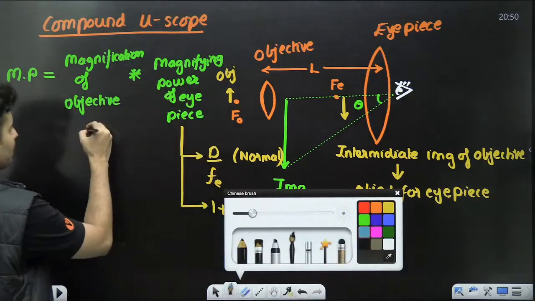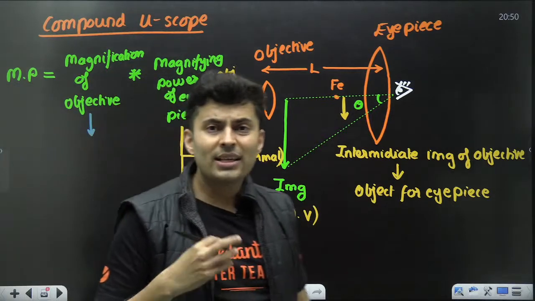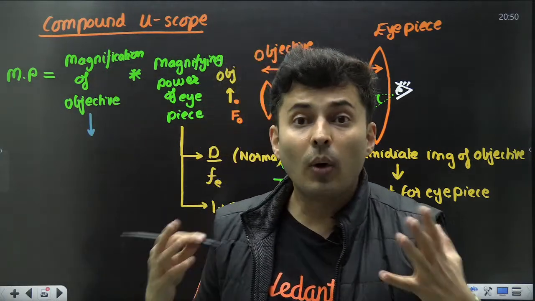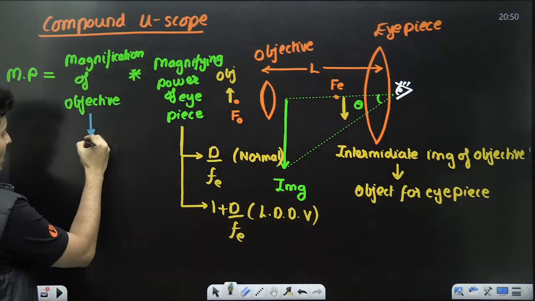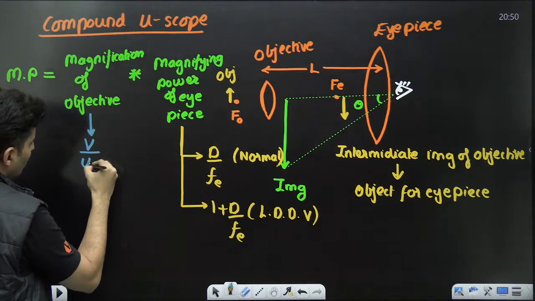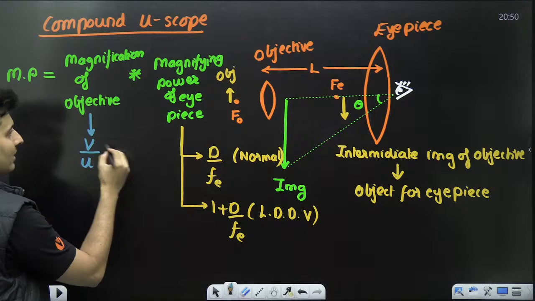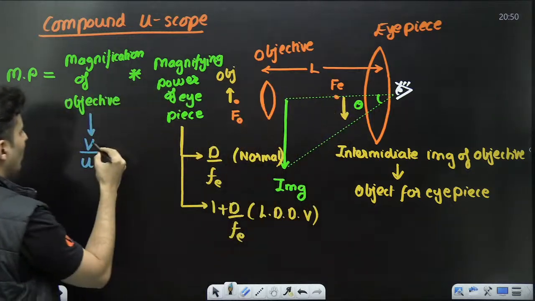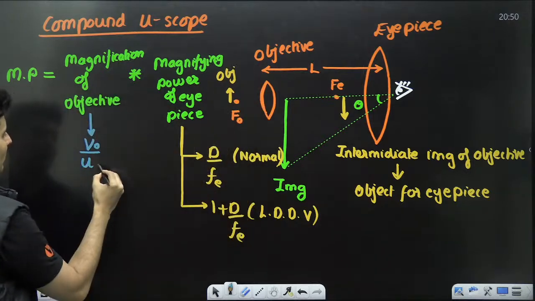Observe this now. This is a standard formula. What is the magnification formula for any lens? It is V by U. But this V is the image distance from the objective, and this U is the object distance from the objective.